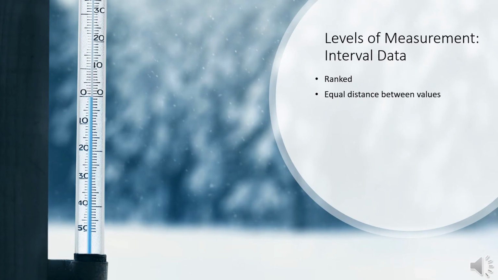Interval level data is also ranked. However, there is a fixed or equal distance between each value. Interval level data can include measurements of temperature, where there's an equal distance between each degree. It also includes variables that are commonly measured by psychologists, such as intelligence, depression, or anxiety. One factor that distinguishes interval level data from ratio level data is that there is no absolute zero. We can measure a construct such as intelligence, for example, but we can't say that someone has 0 intelligence.